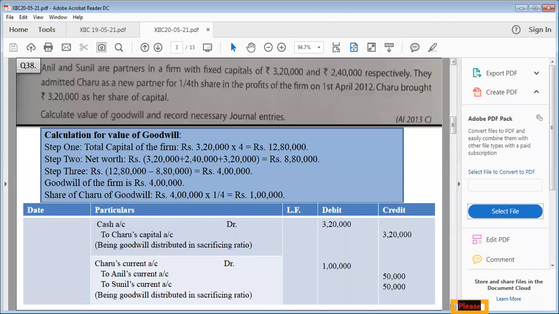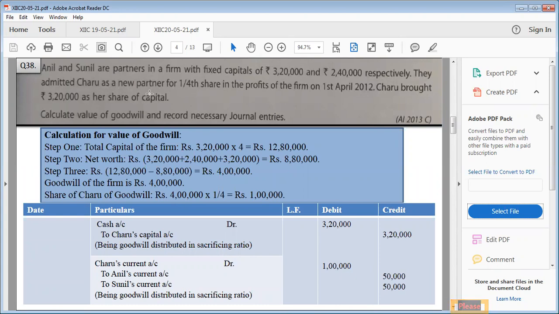Okay. Now here it is, question number 38. Anil and Sunil are the partners in a firm with fixed capitals. The capitals are fixed, so it means everything will go in their current account, right? Fixed capitals of rupees 3,20,000 and 2,40,000 respectively.